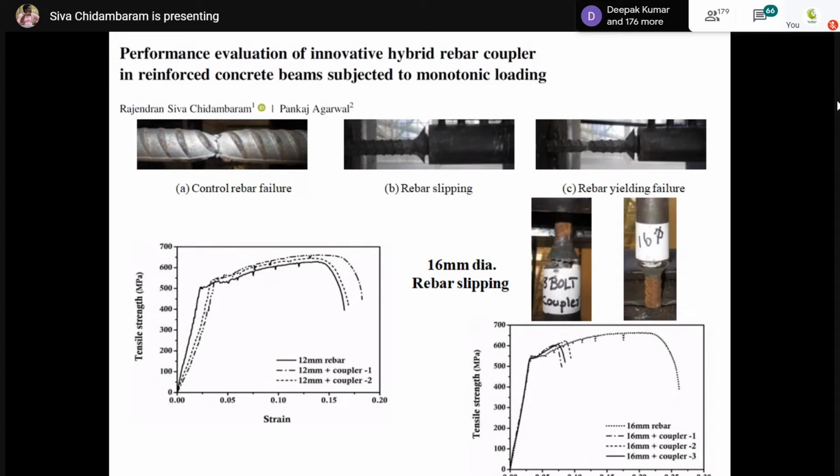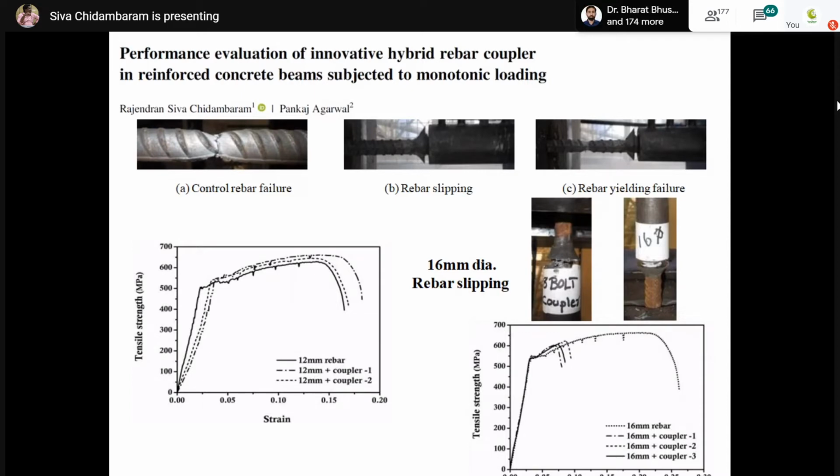Initially, a small amount of slip has been observed. Later, what happened? The coupler perfectly holds the unit and allows the rebar to yield. You can see the third image, the first point. Exactly at this point, neck formation has occurred and the rebar is ruptured. In the latter case, we have improved the coupler for 16 mm diameter, and we observed rebar slippage. Rebar slippage from the coupler.